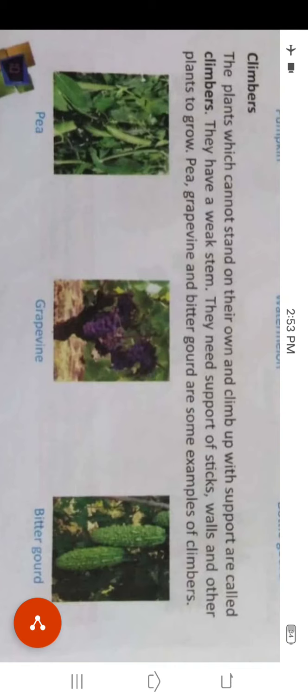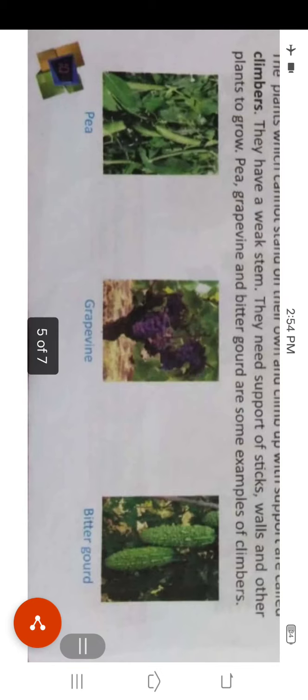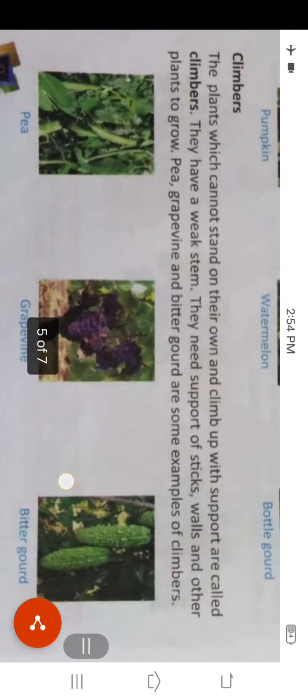The stem of a climber is also weak, but it can stand with a support. It can stand with the support of a stick, walls, and other plants to grow. Without support, they cannot stand. The pea plant, the grapevine, and the bottle gourd are examples of climbers.